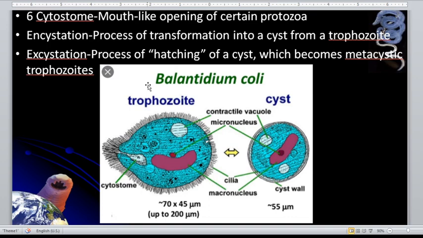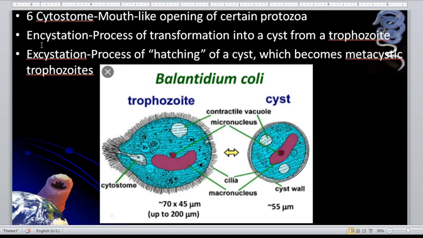Okay, so for entamoebas like Entamoeba histolytica, Entamoeba coli, Hartmanni, and Dispar, and other entamoebas, excluding the free-living Naegleria fowleri, they can undergo the process of encystation and excystation. When we say encystation, so this is the process of transforming to become a cyst. Magiging cyst siya, encyst, okay?